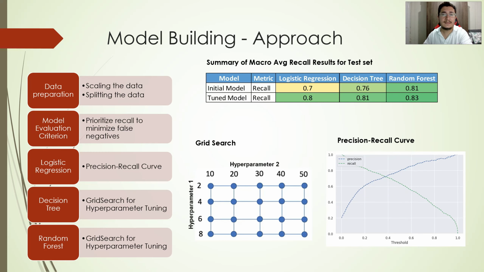Moving forward, let's delve into our model building approach. In the data preparation phase, I focus on splitting data into 70% train and 30% test. Additionally, it's required to scale the dataset because independent variables in this dataset have different scales. So there is a chance that higher weights will be given to the features that have higher magnitude, leading to bias toward these features. Therefore, we fix this issue by using the standard scale method, which centers and scales the dataset using z-score. When it comes to model evaluation, our criterion prioritizes recall to minimize false negatives.